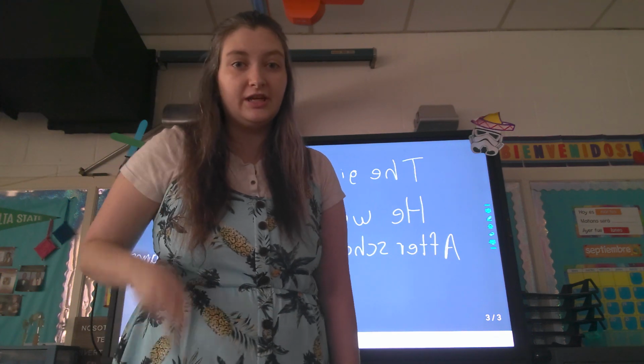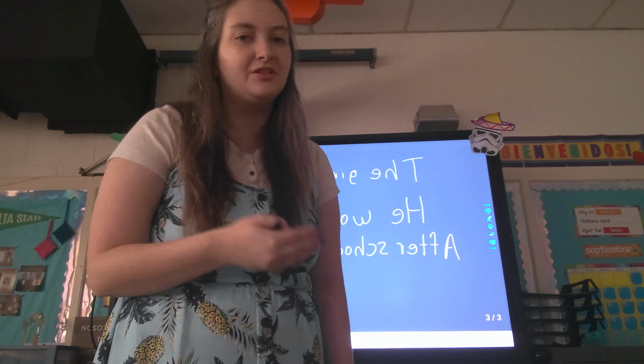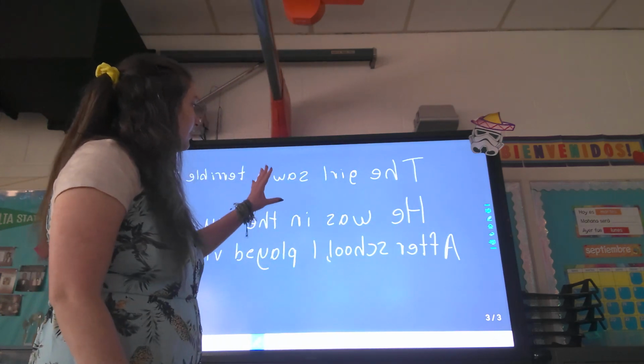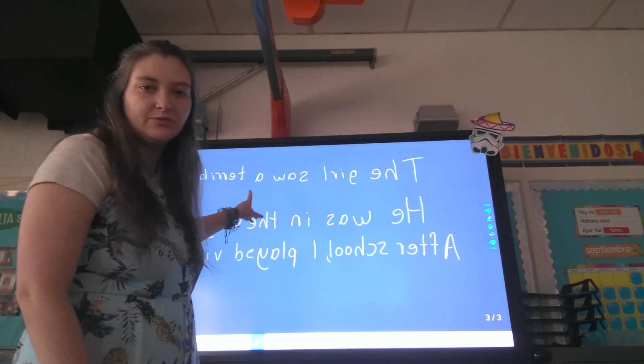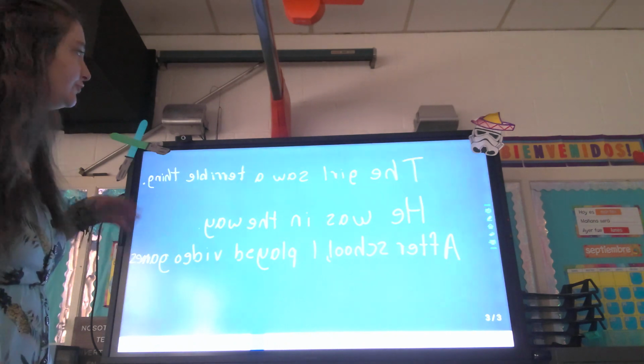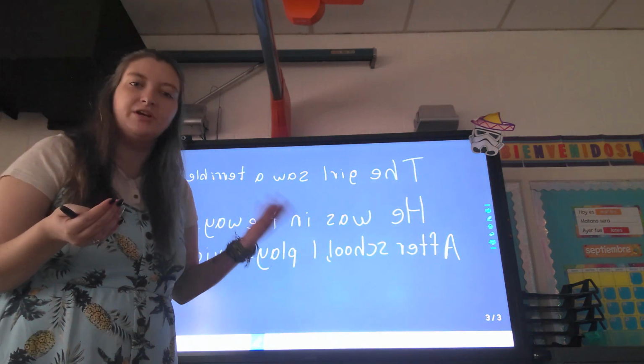Let's take a closer look at the simple subject and the simple predicate, or in other words, the subject and the verb. Okay, so let's look at the simple subject, simple predicate in these sentences. Let's start with this first one. The girl saw a terrible thing. Okay, so first, let's divide this into subject and predicate.